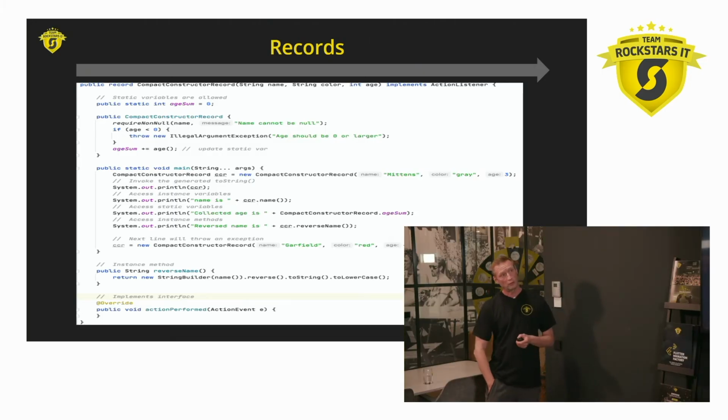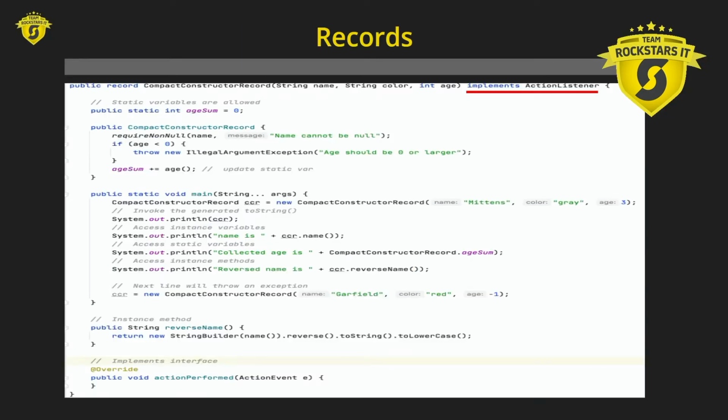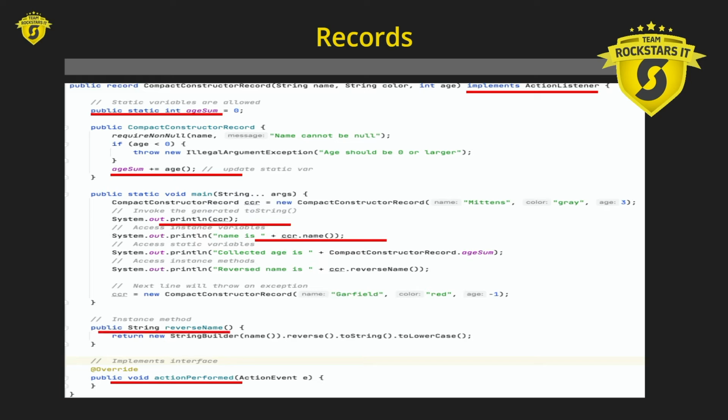Quickly, one more example with a few of the things we're doing here. As you can see, we're saying here implement action listener. And then down here we're implementing the action perform method that comes from action listener. We're defining some static variable that we're actually accessing here and updating. Here we're printing just a toString, which is this auto-generated method. Here we're using the getter of the instance variable, and this is just an instance method that we're calling here.